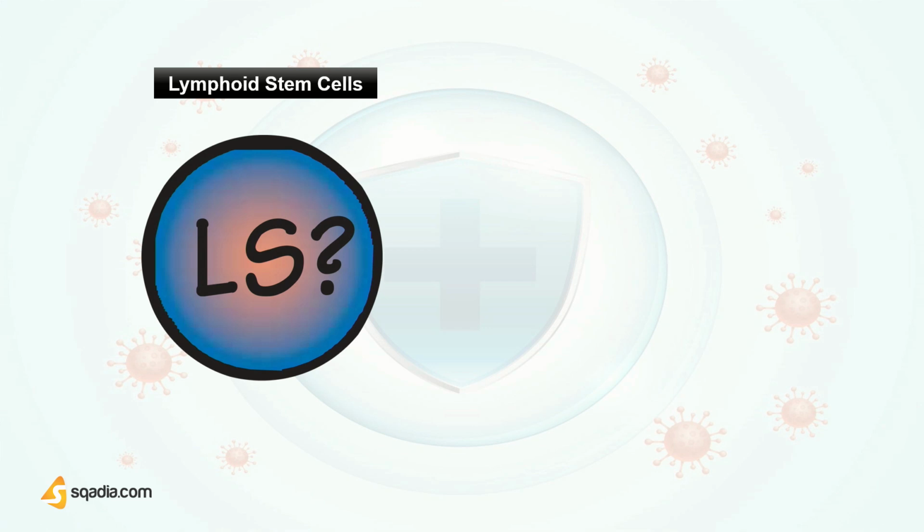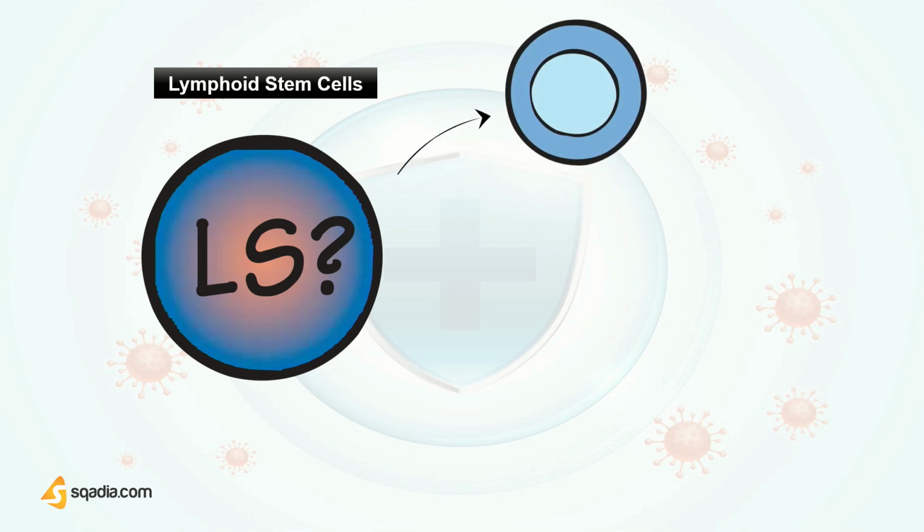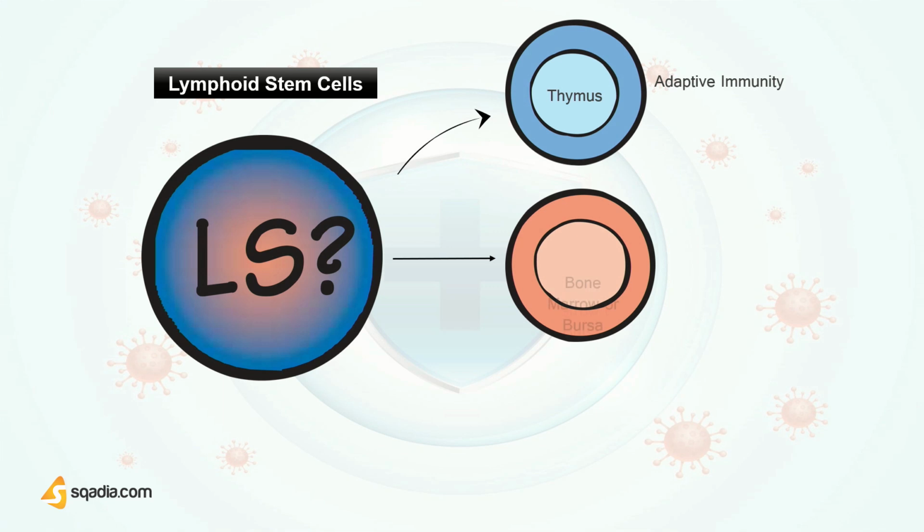Talking about T lymphocytes or thymus-derived lymphocytes and B lymphocytes, which are bone marrow derived, or in the case of birds, they are bursa derived. Now, these two are the major cellular components of adaptive immunity. B lymphocytes are the precursor of antibody-forming cells. And in fetal life, the liver may play the part of the bursa.